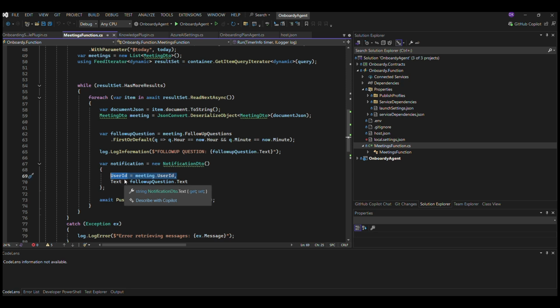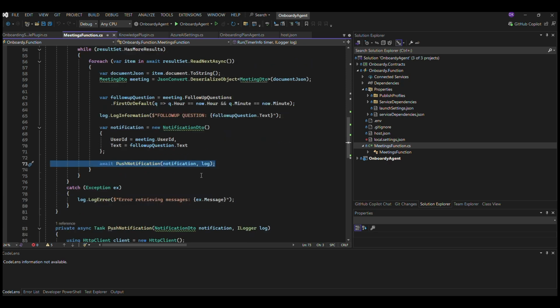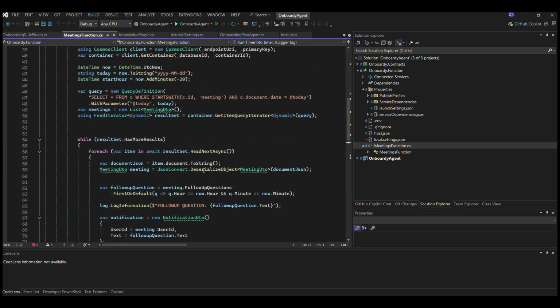Only one user will receive this information, only the user that started the conversation where we created the schedule, and this notification will be pushed back to the bot service application. Then the user will be presented with that data as per schedule.